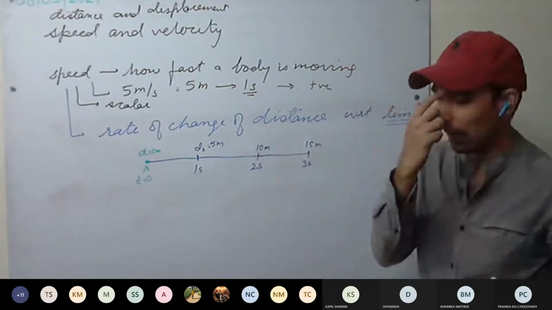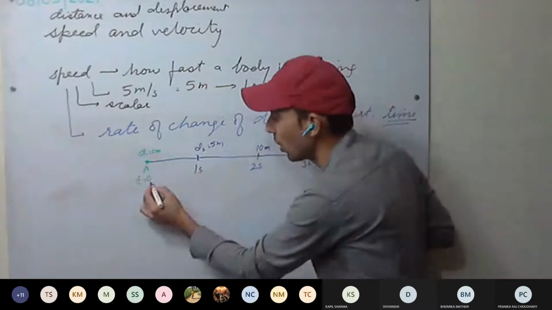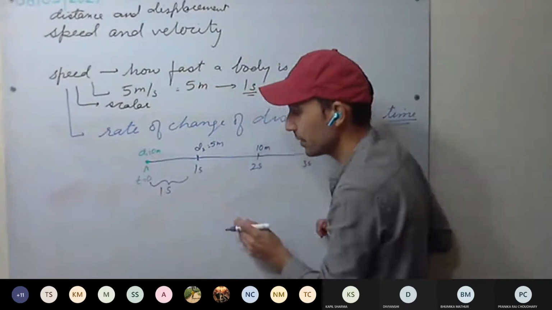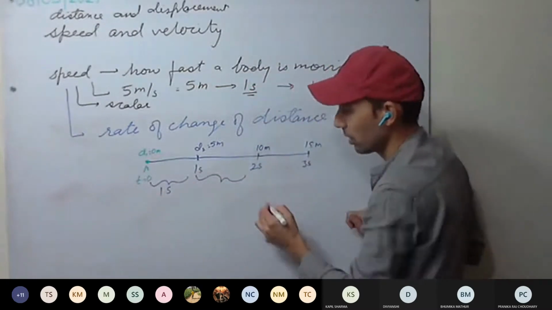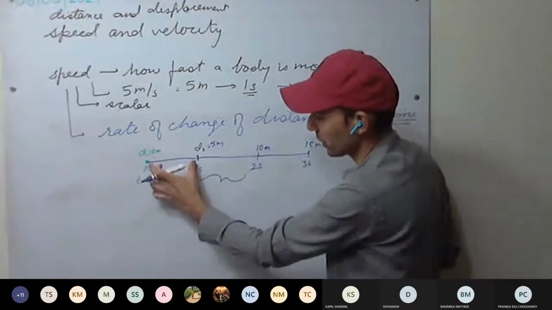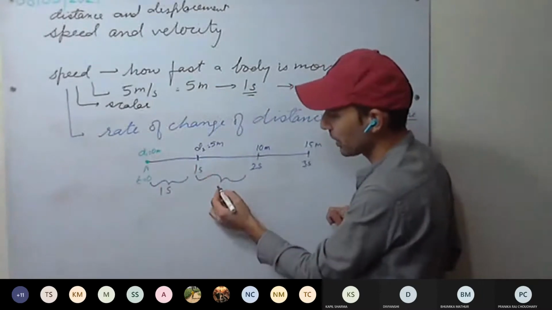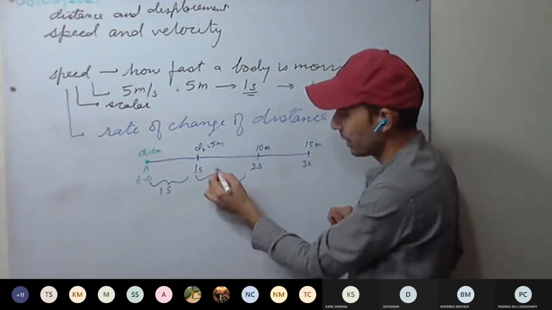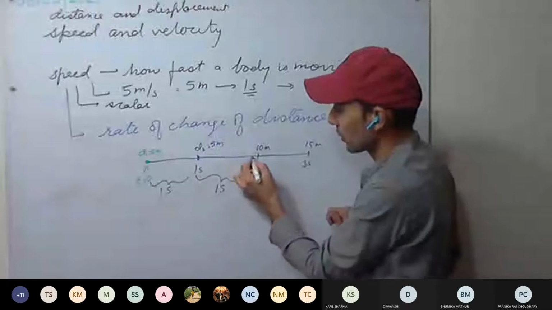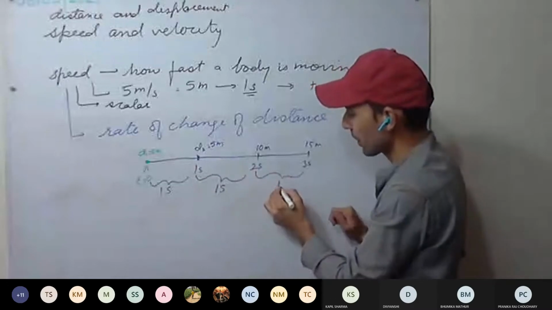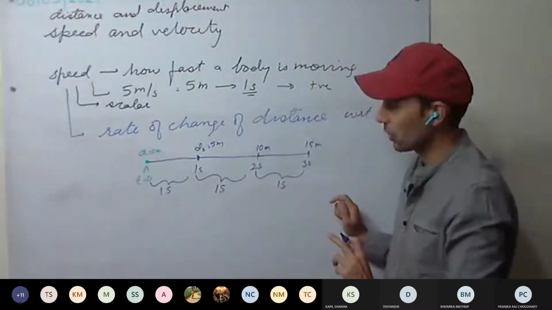Okay. So what is the time interval for each one? How much is the time interval? 1 second. Time interval for this one? Again 1 second between these two positions, this one and this one. Again 1 second. Yes or no?